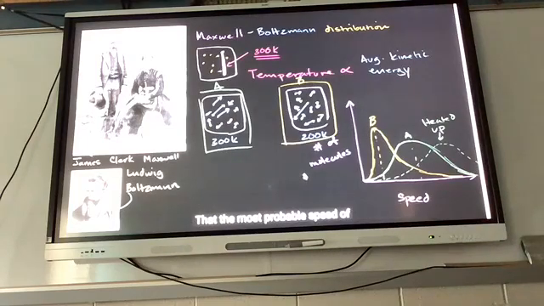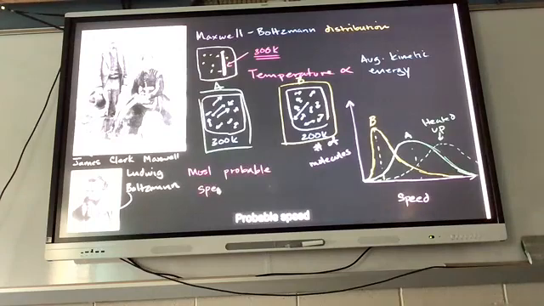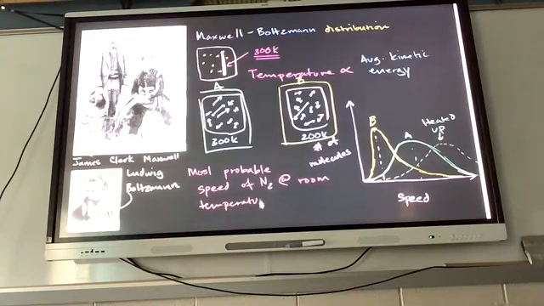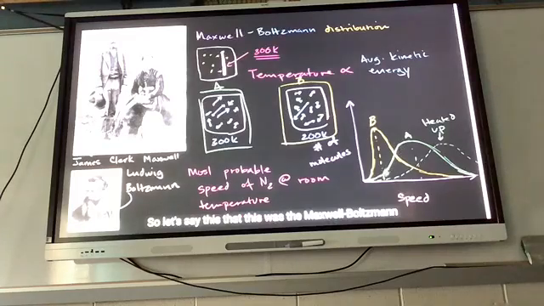If you picked a random nitrogen molecule around you right now, the most probable speed, and I'm going to write this down because this is pretty mind-blowing: most probable speed of N2 at room temperature. Bananas. So let's say that this was the Maxwell-Boltzmann distribution for nitrogen at room temperature.